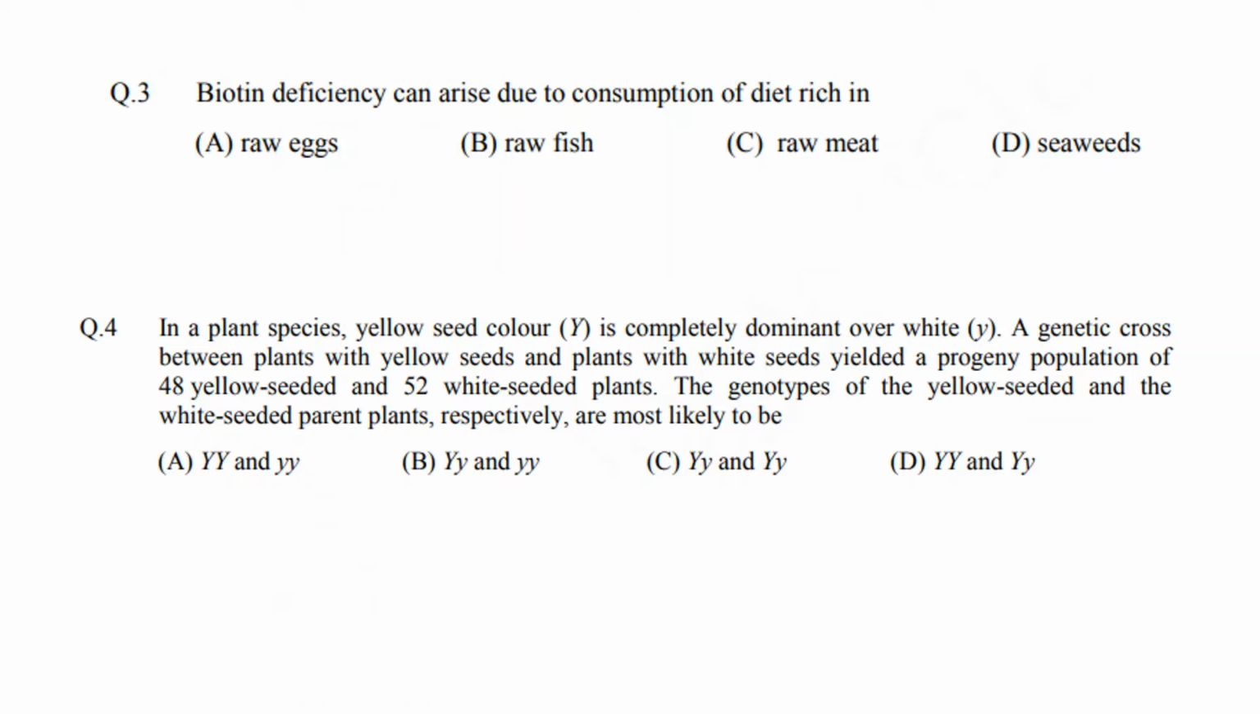Now, biotin deficiency can arise due to consumption of a diet rich in raw eggs, raw fish, raw meat or seaweeds. See, the answer would be raw eggs. Why? Because raw eggs contain avidin protein, which tightly binds with biotin and prevents its absorption in our body. So the answer would be option A. Now coming to the next question.